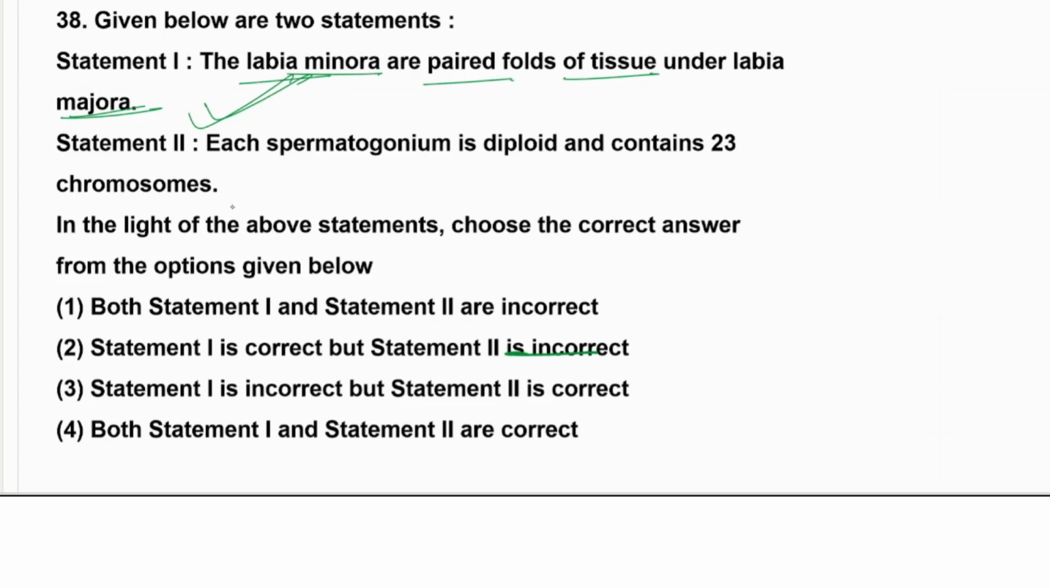Because that is what the NCERT line says exactly, labia majora under the minora, and it is a tissue fold. Okay, so that is correct. And spermatogonia is diploid and containing the 23? How can it be diploid and 23 together? If it is diploid, then it would be 46. If it is haploid, then 23. So it is incorrect. So 1 is correct, 2 is incorrect. We'll go with the second option.